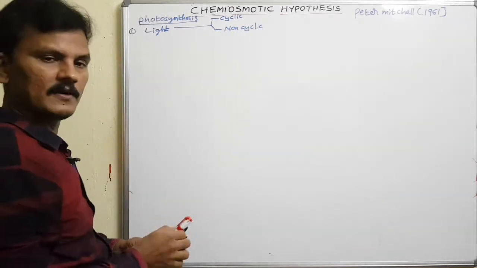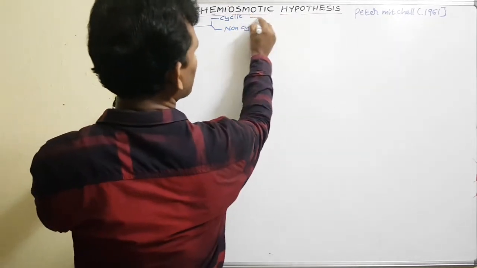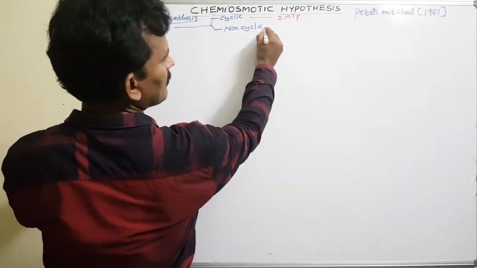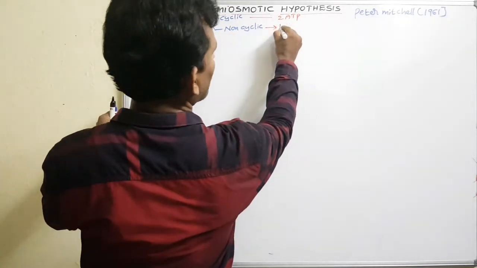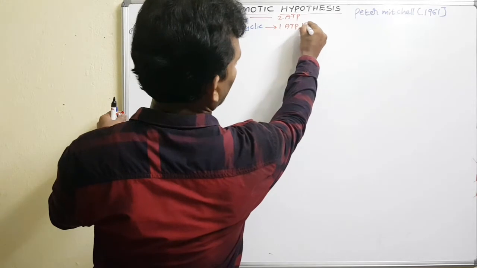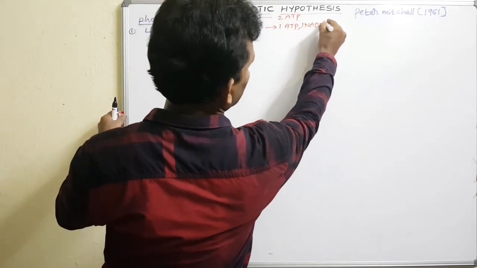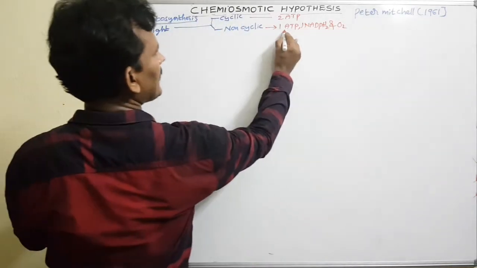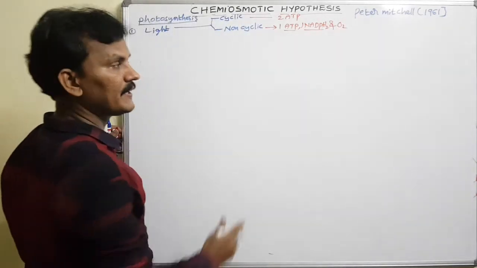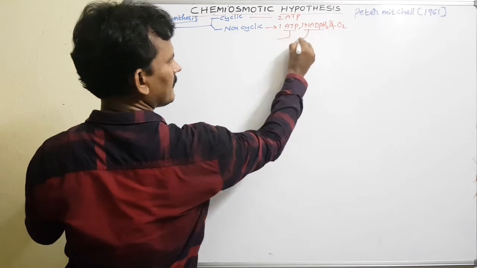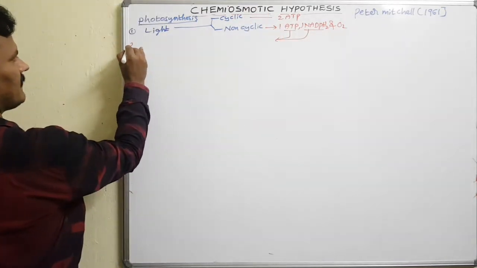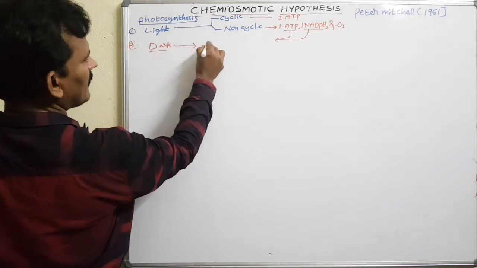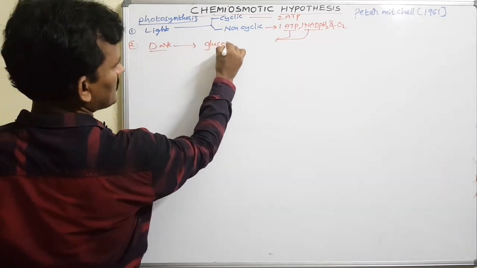In cyclic photophosphorylation, one cycle produces 2 ATP molecules. In the non-cyclic mode, one cycle produces 1 ATP, 1 NADPH2 and oxygen. These ATP and NADPH2 are the assimilatory powers that are involved in the further phase, the dark reaction. They are involved in the dark reaction, and ultimately glucose is produced.